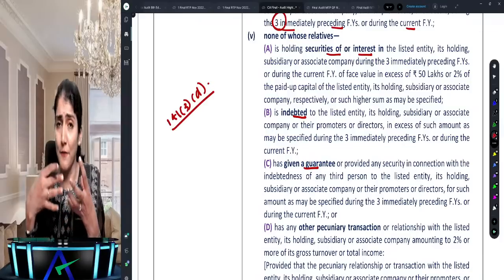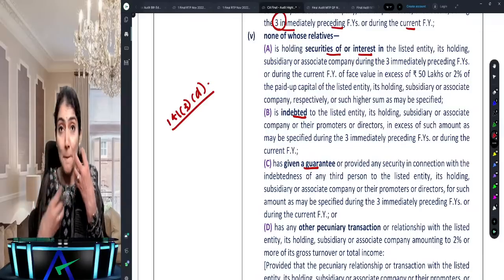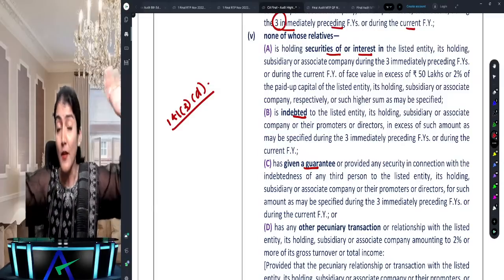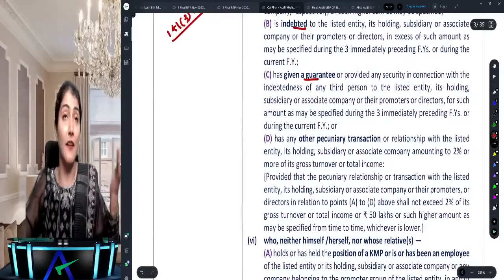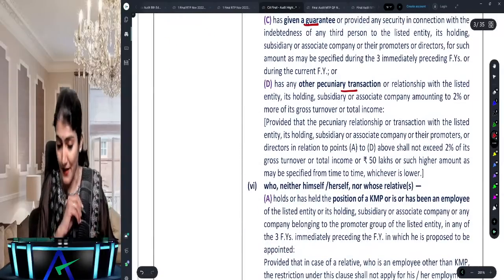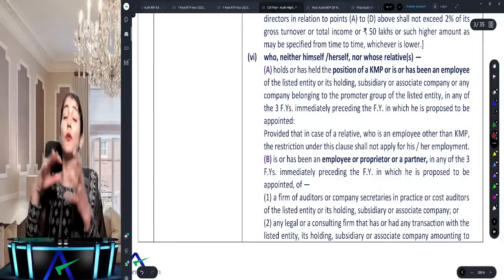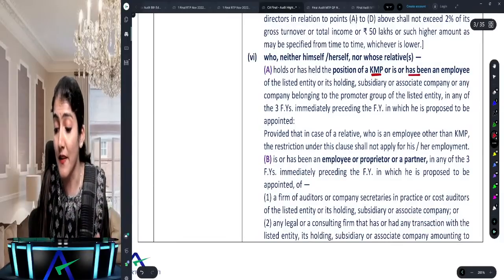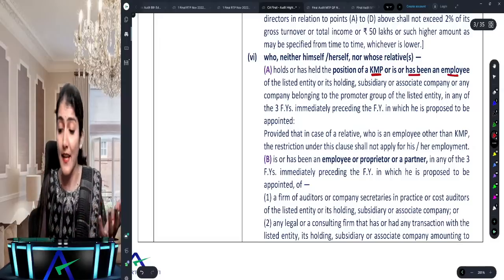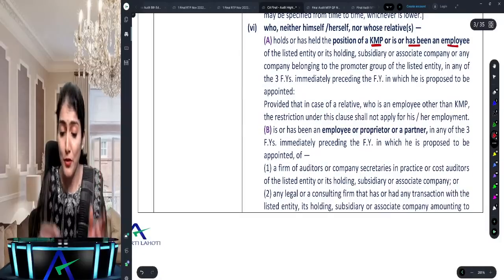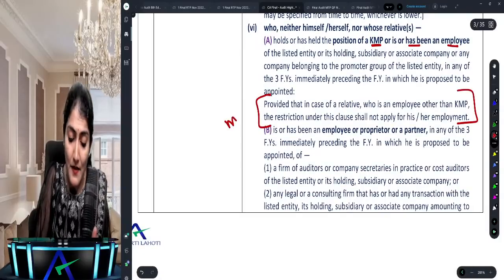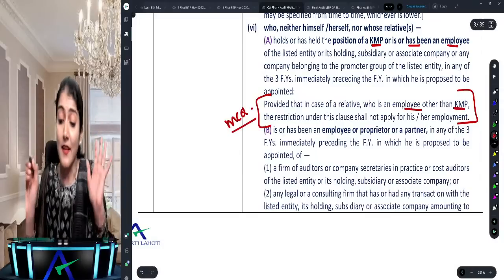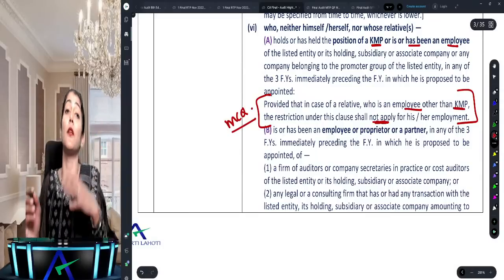If I have to be appointed as an independent director in a company, none of my relatives should be holding security interest or should be indebted or should have given a guarantee or any other pecuniary transaction. Then neither by himself nor through his relatives. So neither me nor my relative should be holding the position as a KMP or as an employee of the LHSA or any company belonging to the promoter group. Very important, this is where an MCQ might come in the exam, that in case of a relative being an employee other than KMP, the restriction under this clause will not apply.